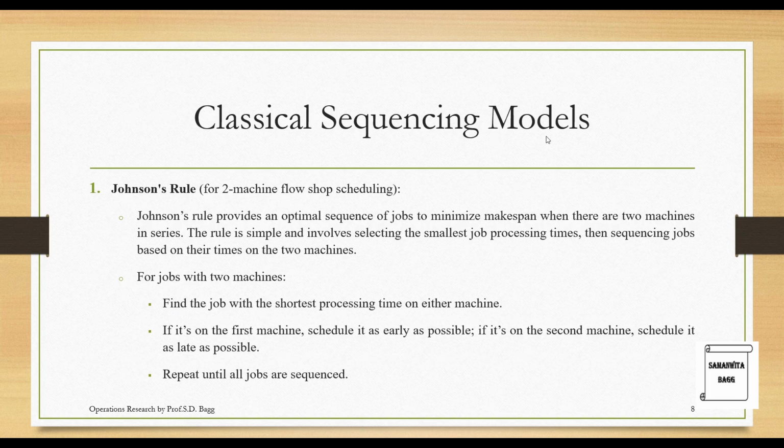Now we'll talk about the classical sequencing models. There are 4 of them. The first one is Johnson's rule for 2-machine flow shop scheduling. Johnson's rule provides an optimal sequence of jobs to minimize makespan when there are 2 machines in series. The rule is simple and involves selecting the smallest job processing times, then sequencing jobs based on their times on the 2 machines.